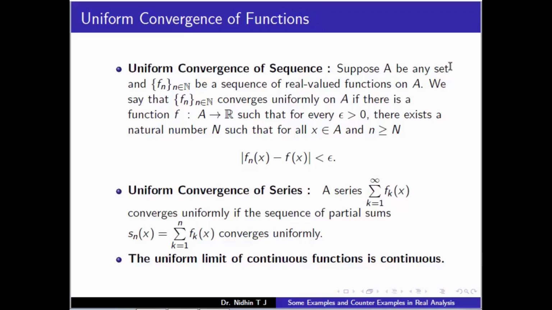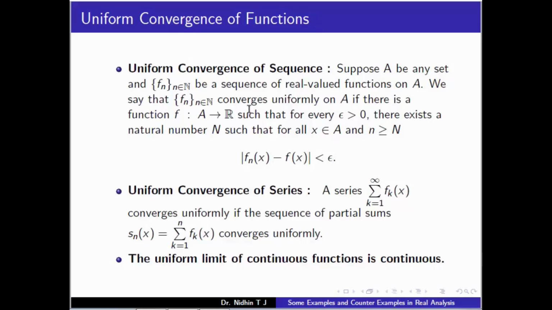Suppose A is any set and fn is a sequence of real valued functions on A. We say that the sequence fn converges uniformly on A if there is a function f from A to R such that for every epsilon greater than 0 there exists a natural number capital N such that for all x belonging to A and all n greater than or equal to capital N, mod fn of x minus f of x is less than epsilon.